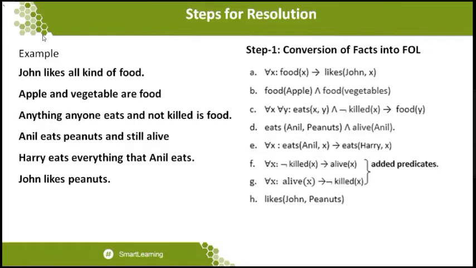Regarding the proof, our present goal is to prove that John likes peanuts. How can I conclude this statement? The previous facts are available: John likes all kinds of food, apple and vegetables are food, and Anil eats peanuts and is still alive. These are all the statements needed to conclude that John likes peanuts.